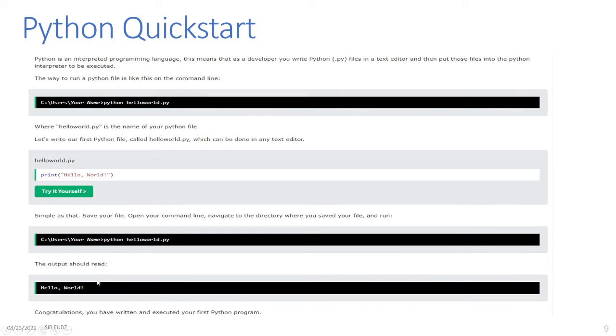So that's all. Again, let's repeat. Just open your text editor, then type this text, print "Hello, World!", and then save that file using this file name. After saving that file, just type python and then the file name, and that will produce your output. After that, you have now produced your first Python program.